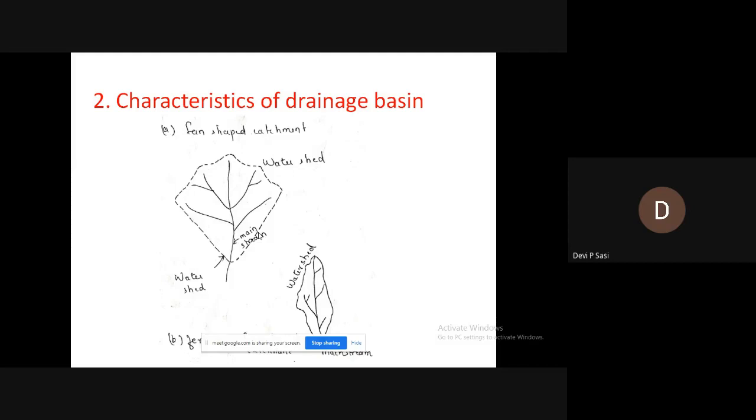Fissured means there will be openings. So in those cracks or openings, a little amount of precipitation accumulates, so the runoff will be less. But if the drainage basin comprises unfissured rock, then we can produce more runoff. That is about the characteristics of drainage basin.